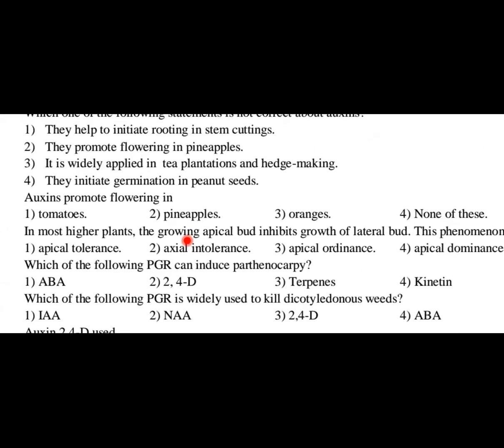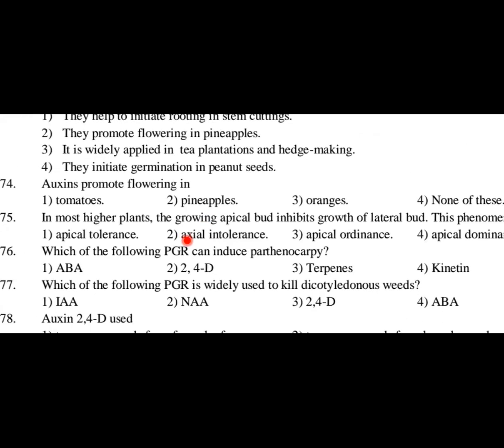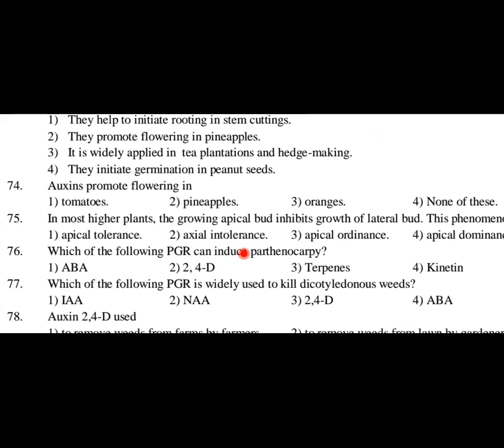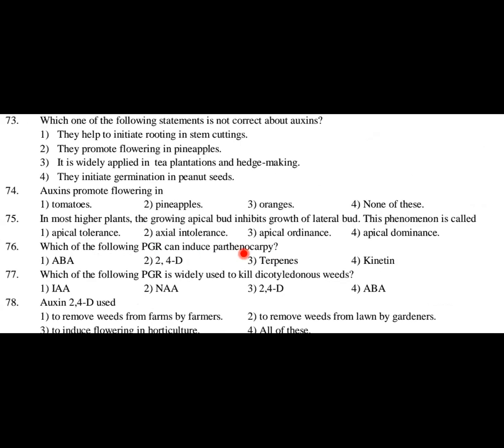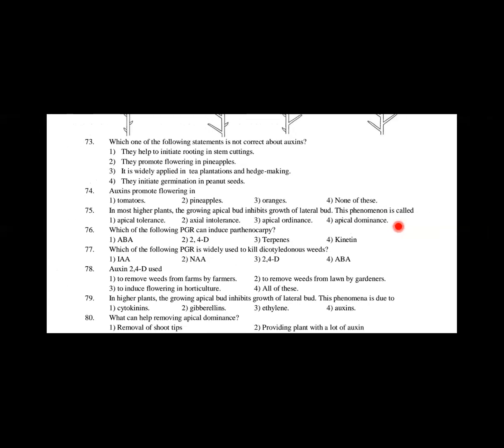NCERT line, promotion of flowering occurs in case of pineapple. In most higher plants, the growing apical bud inhibits the growth of lateral bud. This phenomenon, I have already said multiple times, is called apical dominance. Option number 4. Okay. So now I'll just go to the next one.